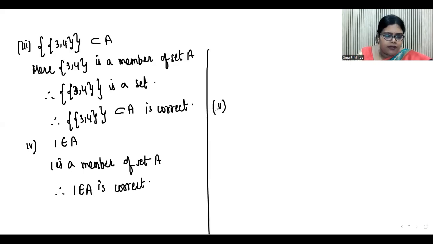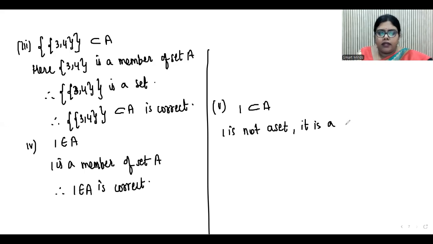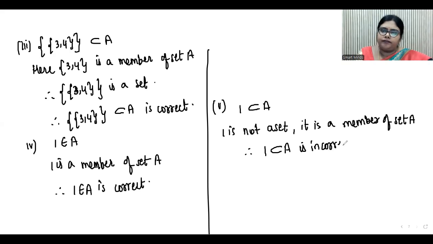Next, fifth bit. 1 is a subset of A. So you see 1 is not a set. Only sets can be a subset. Therefore, it is a member. 1 is a member of set A. Therefore, if I say 1 is a subset of A, that will become incorrect.